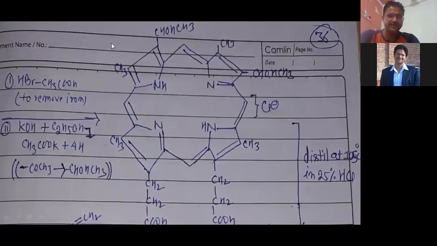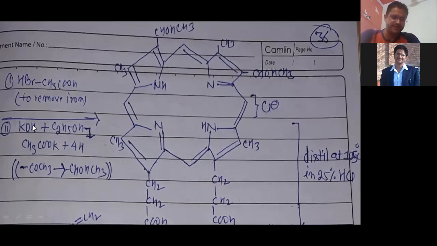Now after that you can see, if they react with HBr along with CH3COOH, right? Then the iron Fe will be removed, right? Fe will be removed, and then here two hydrogen come here, and here one hydrogen, and here one. When Fe is removed, then hydrogen comes here, right, to remove the iron.